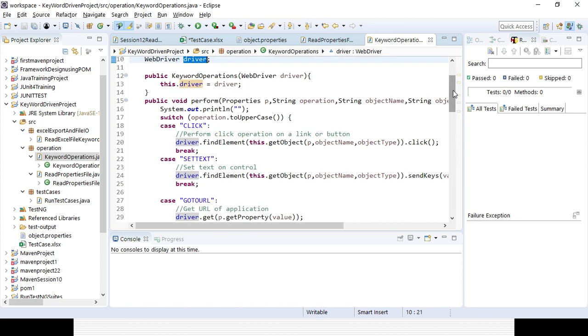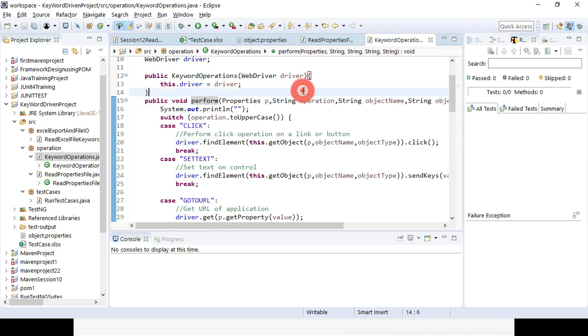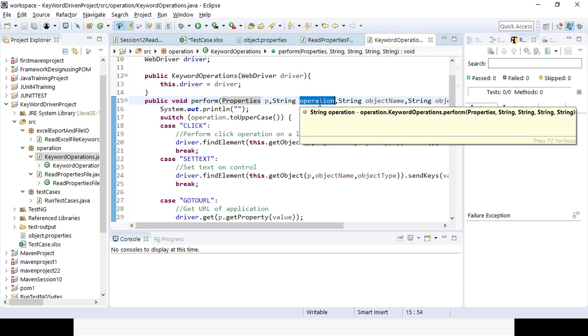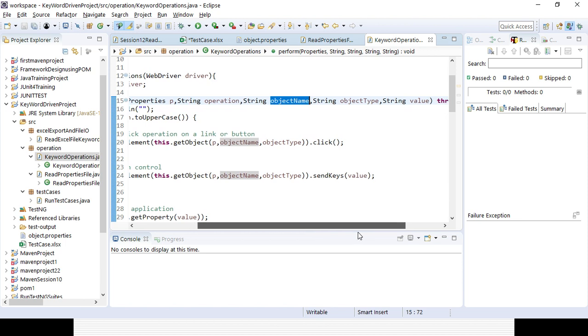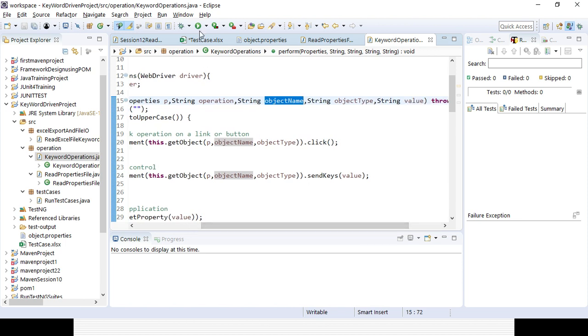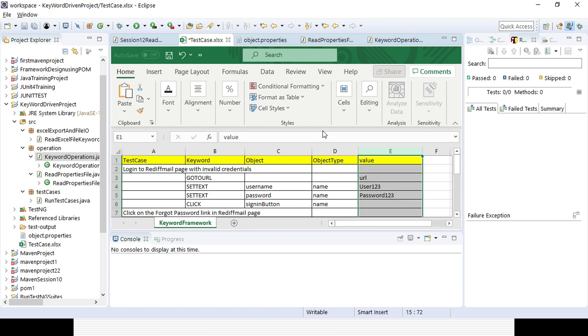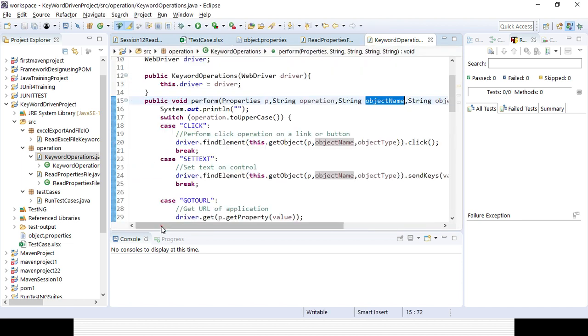After that, I will be creating a method called perform, where I will give the properties, which is nothing but the properties file here, then the operation name, string operation, then the object name, the object type and the value. So this is coming from here. This is my object name, object type, and this is my value. And here I will be creating a switch statement for each and every operation.